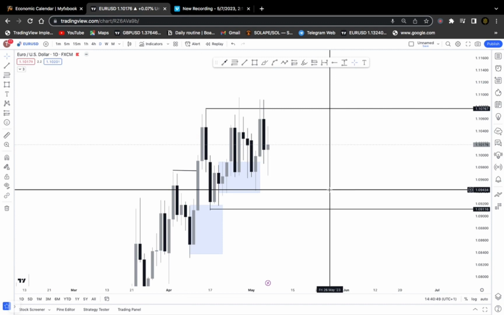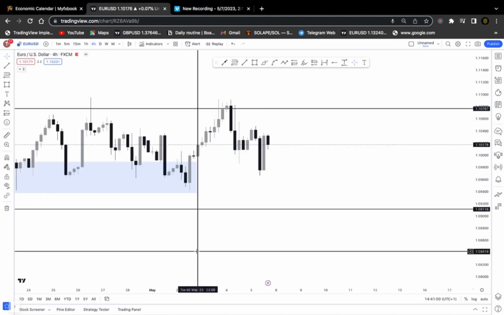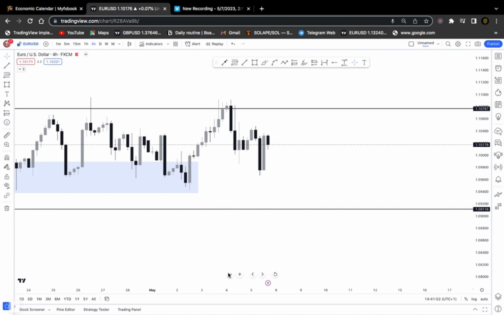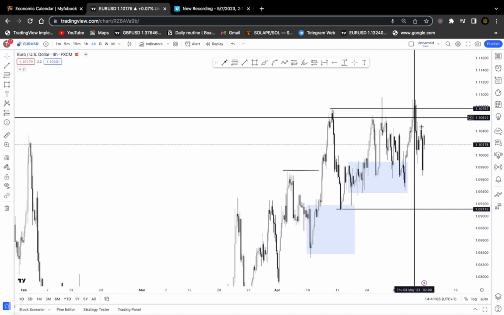We cannot see it very clearly on the daily time frame because we are not seeing any candle break. We are just seeing weak closes. If we see a candle closure, it gives us more confirmation that yes, we should be expecting those buys. All right, let's head to our 4 hour time frame to get a clearer insight of what's happening on our chart.